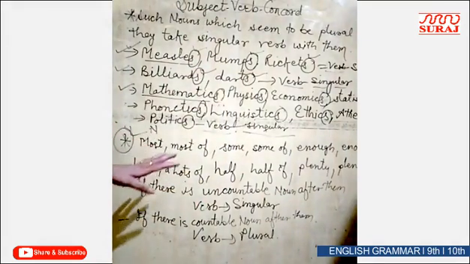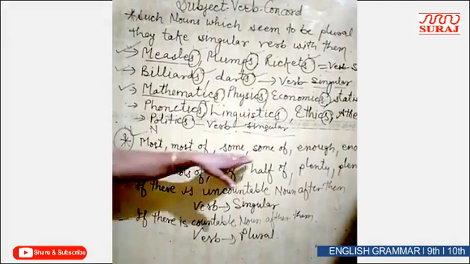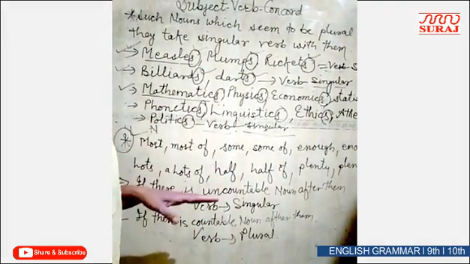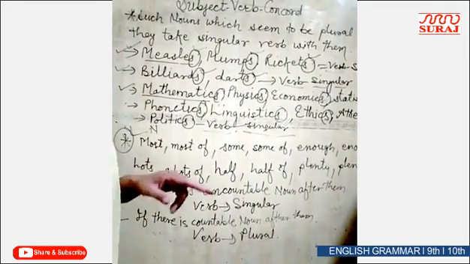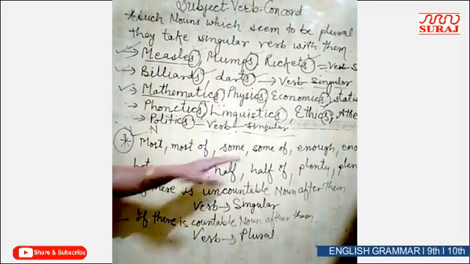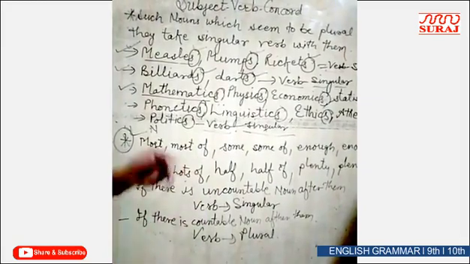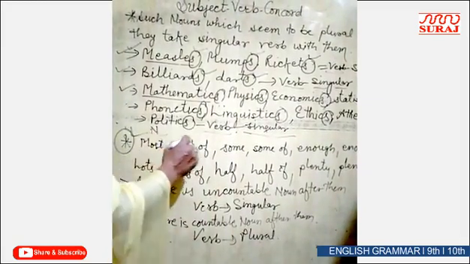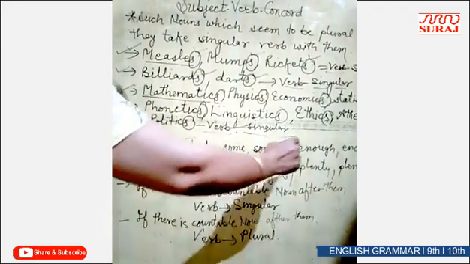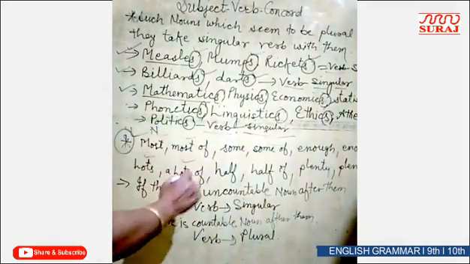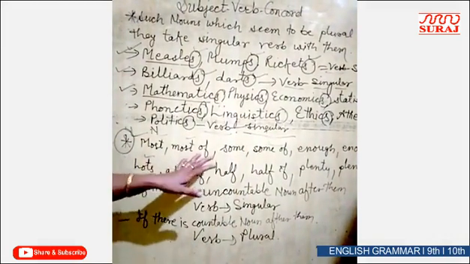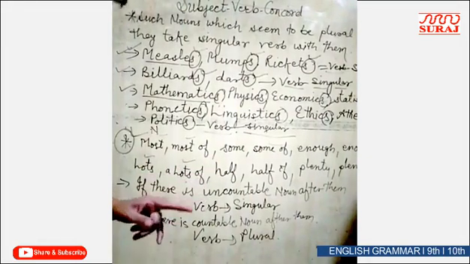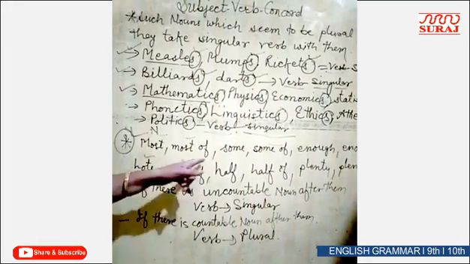Such nouns, I have written some of the words here. If these words are used in a sentence as a subject, they always take which type of verb? Listen, I have written here: most, most of, some of, enough, enough of, lots, lots of, half, half of, plenty, plenty of.